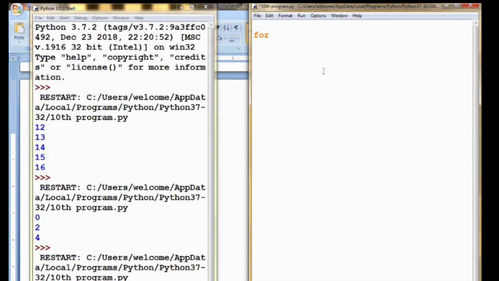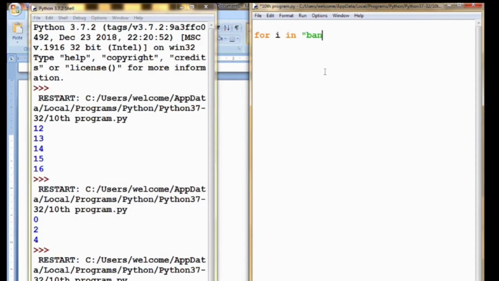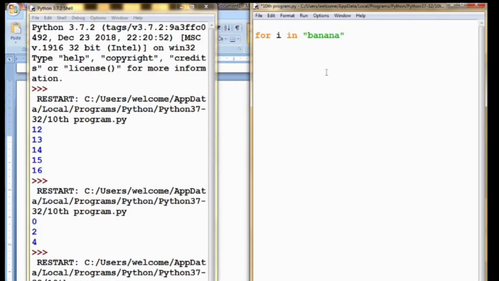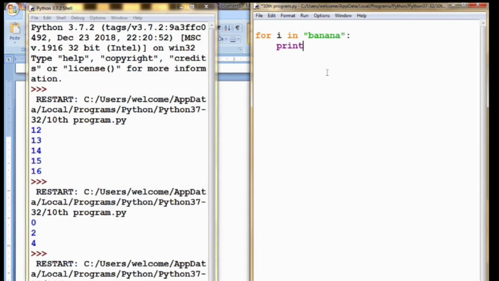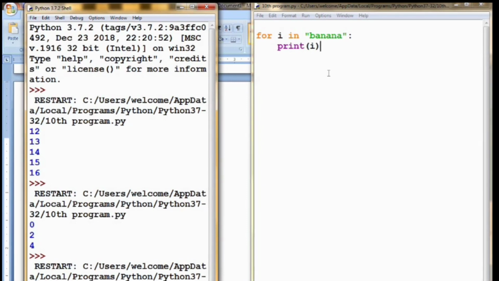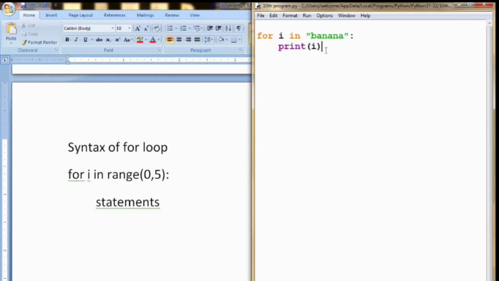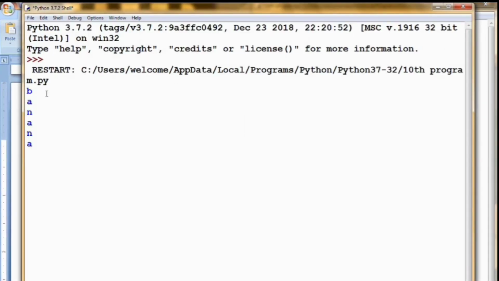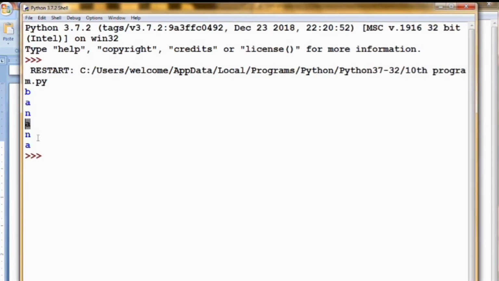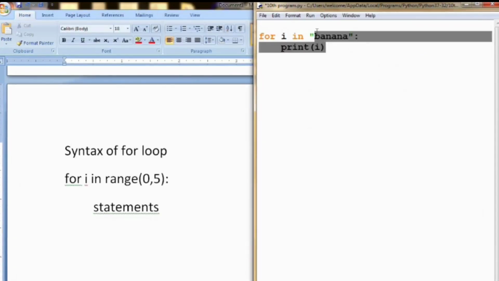For i in the word banana, that is the string BANANA. Now I am specifying the colon and I am printing the value of i. The banana will be indexed and BANANA will be printed. See here, I am showing it. First B is printed, then next A, then N, then A, then N, A. That is banana is iterated. So using the for loop you can also iterate through a string.